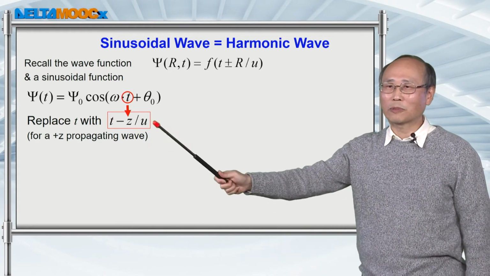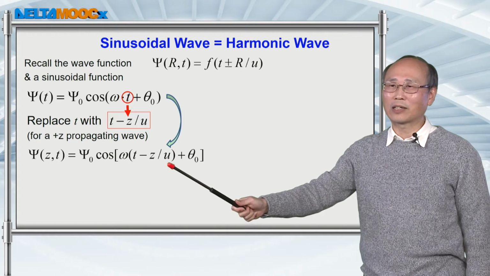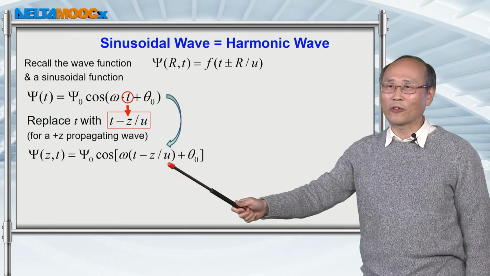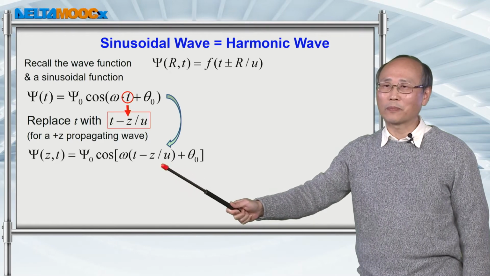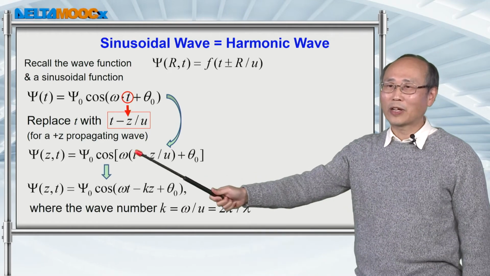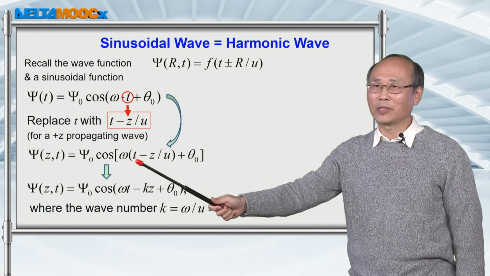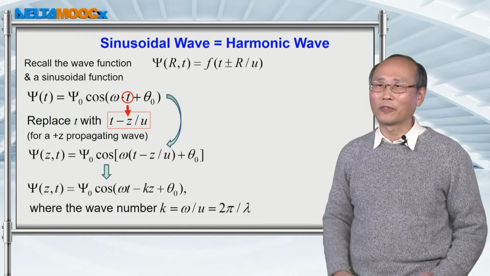With this substitution, you end up with this sinusoidal function as a wave function which describes a sinusoidal wave propagating along the z direction. If I multiply omega with t, then apparently omega is the angular frequency of the wave.